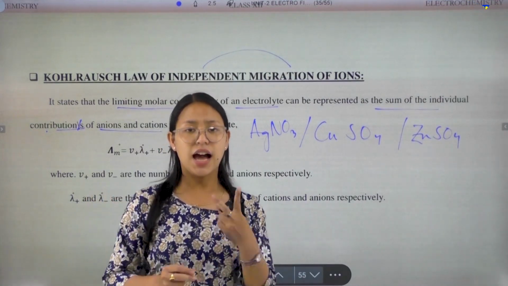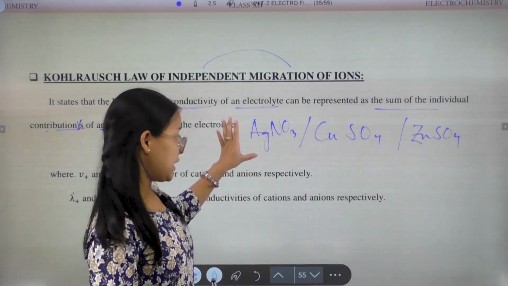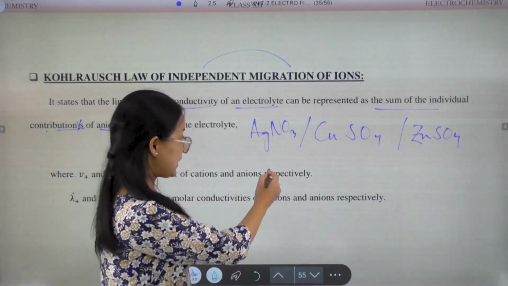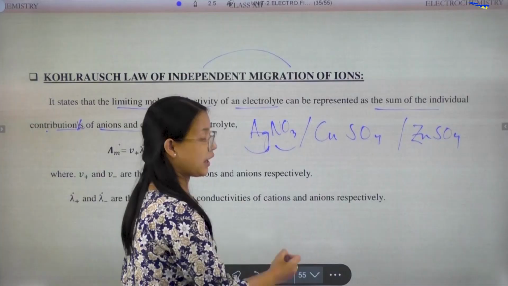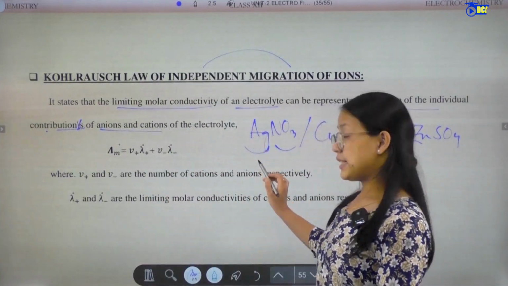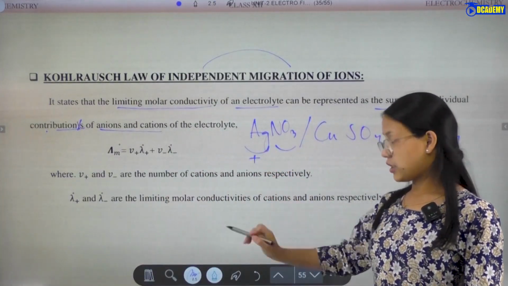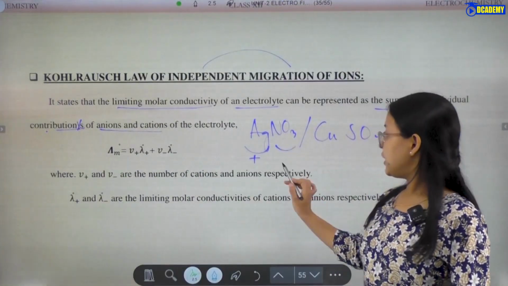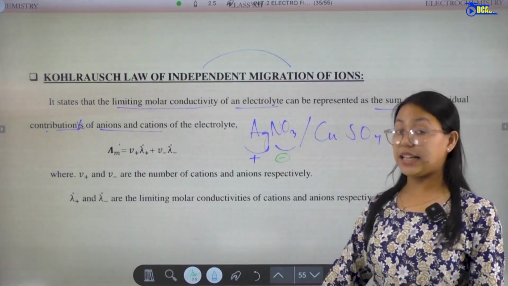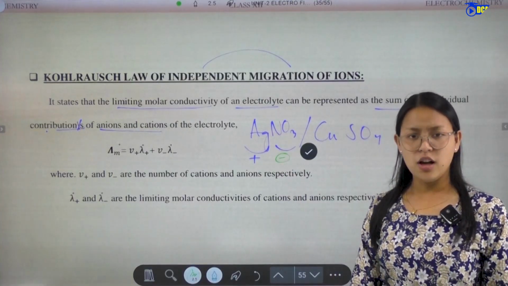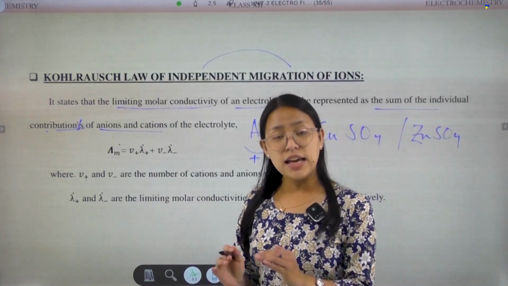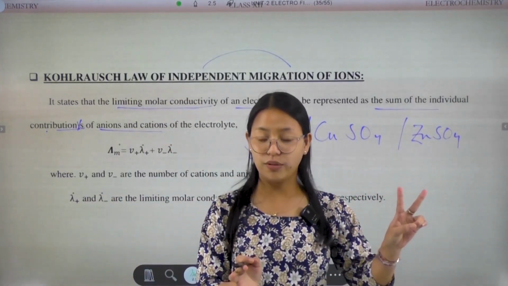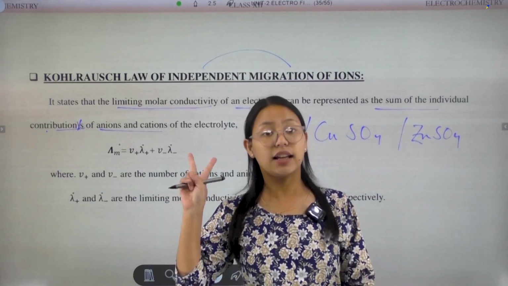The ions are silver cation and nitrate anion. That means silver will possess a positive charge and nitrate has a negative charge. So the electrolyte dissociates into two types of ions, the cation and the anion.